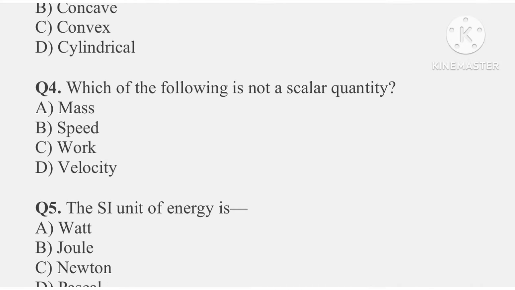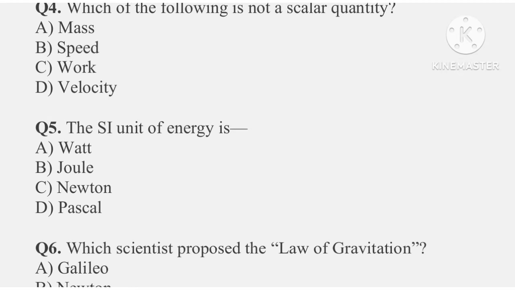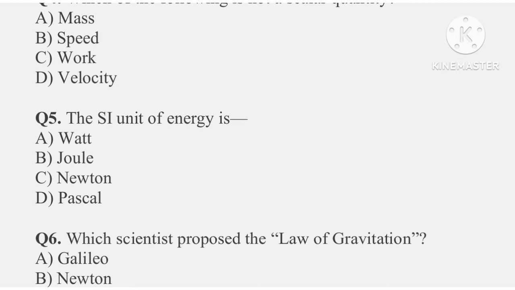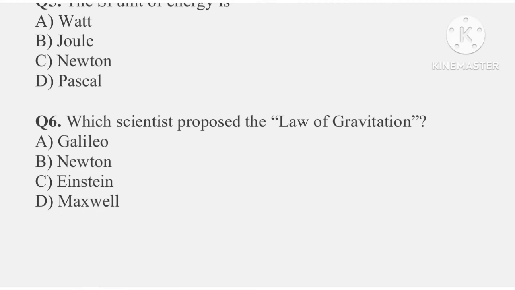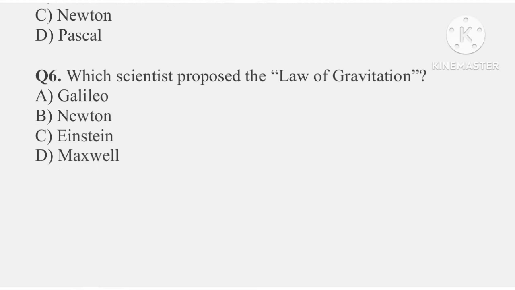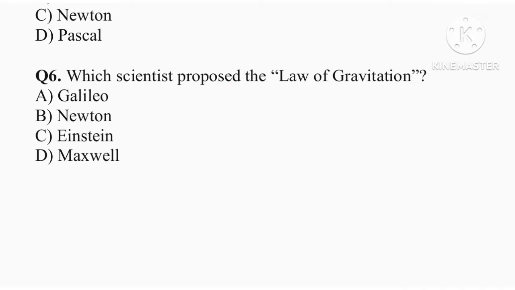Question number 4: which of the following is not a scalar quantity? So, the answer is option D, velocity. Question number 5: the SI unit of energy is joule. That is option B. Question number 6: which scientist proposed the law of gravitation? So the answer is option B, that is Newton.